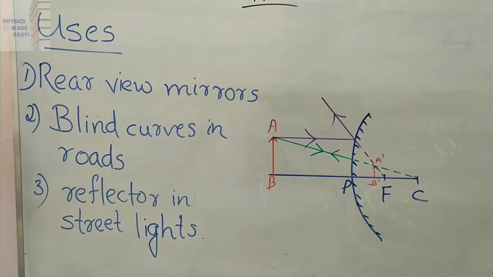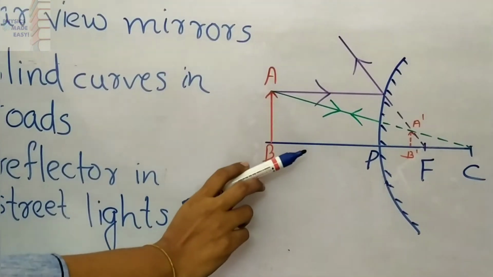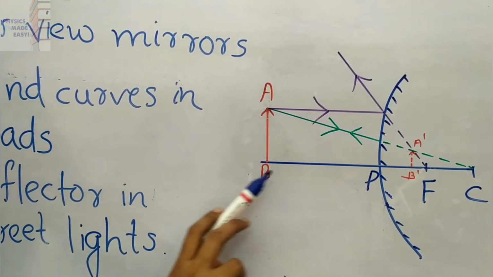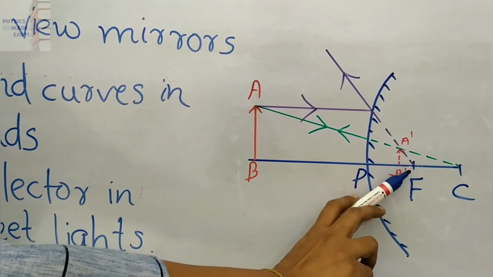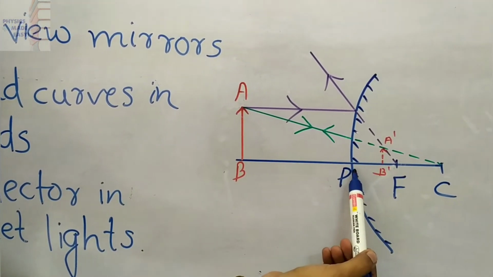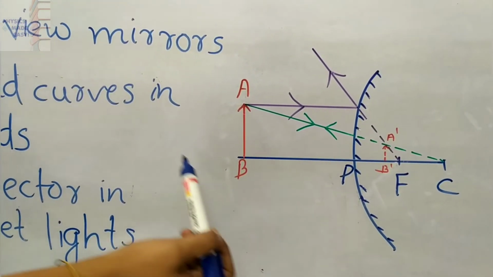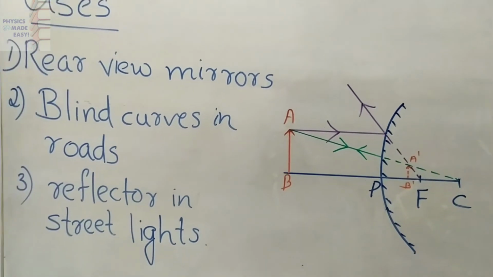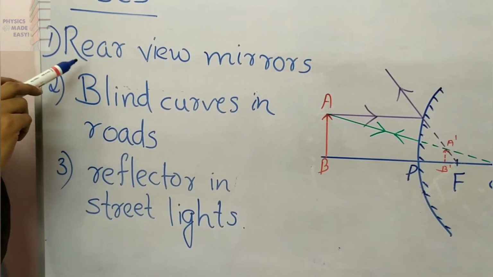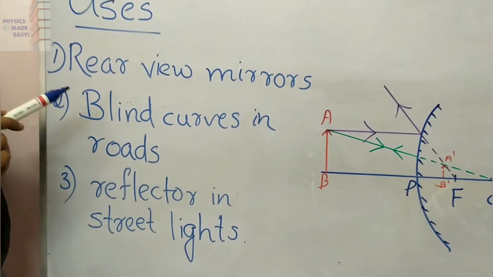Now we can study the uses of convex mirrors. Here you can see our diagram. If the object is at a distance from the pole of this convex mirror, you know where you will get the image. Here you are getting a virtual, erect and diminished image between P and F. This we apply in our daily life. You know, in vehicles, the side view mirrors, we can call them rear view mirrors. These convex mirrors are used as rear view mirrors.